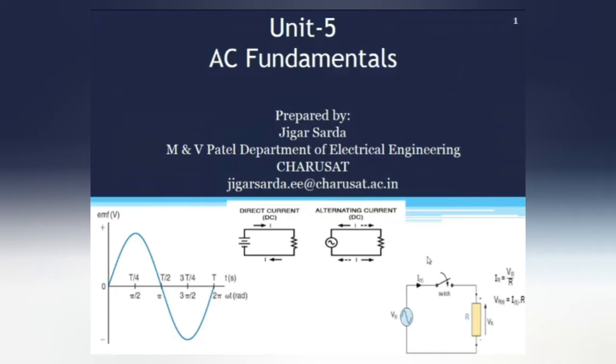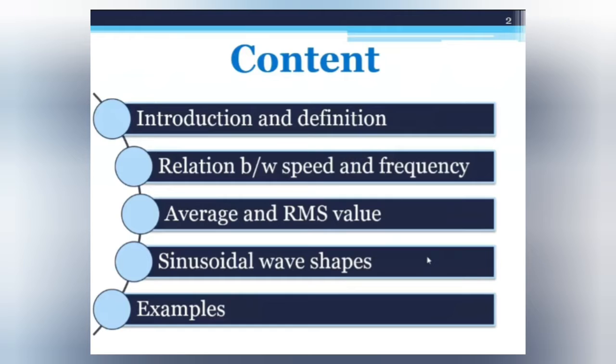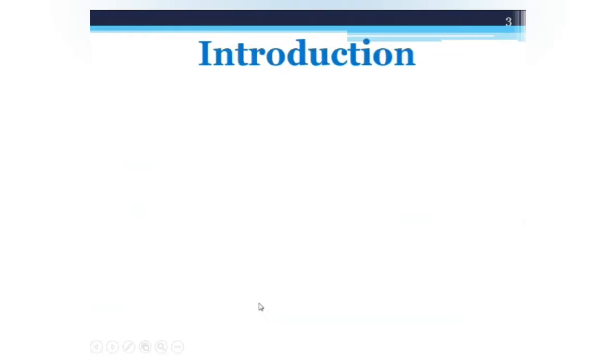Unit 5 AC Fundamentals. In this unit, we learn about some basic definitions like waveform, instantaneous value, frequency, time period. After that, the relation between speed and frequency. Then the definition of average value and RMS value, sinusoidal wave shapes, and some examples. So, first part is introduction.